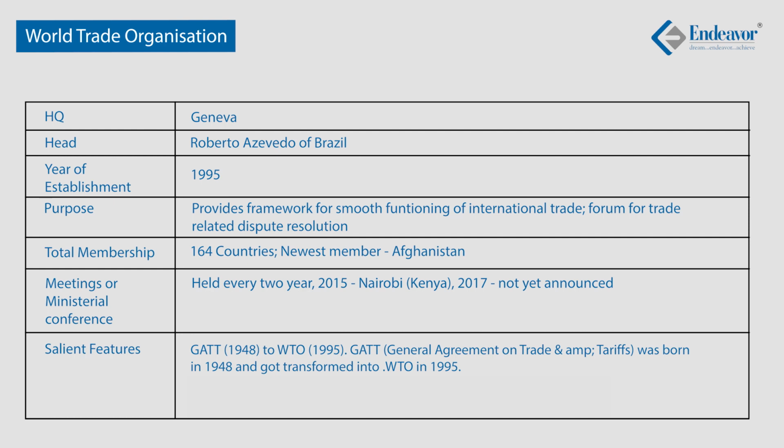WTO operates through rounds of negotiation. So these rounds are just like the rounds in a boxing match or in a wrestling match. So one comes after another. Similarly, in WTO, there are various rounds. And the peculiarity about WTO is that next round does not begin till the time the earlier round finishes. So the last round, which was initiated in 2001, is called Doha round of negotiation, and this round has yet not been concluded.